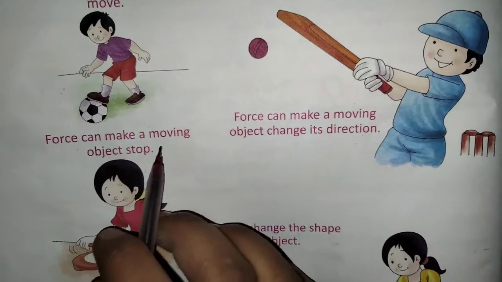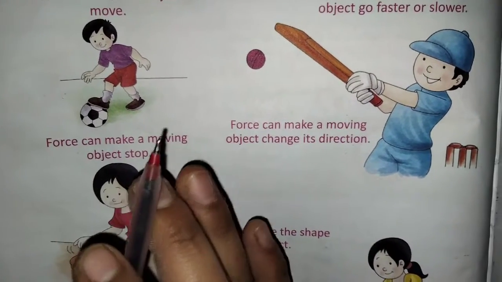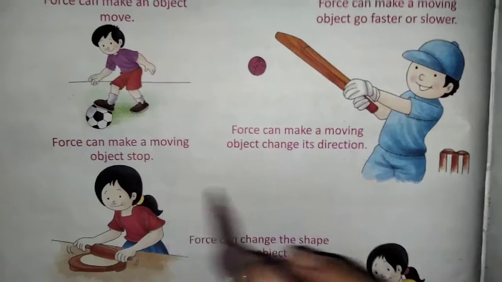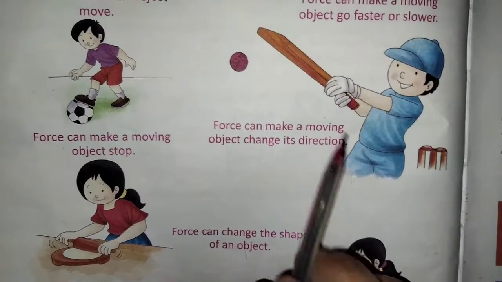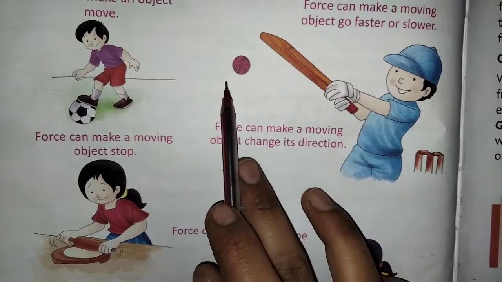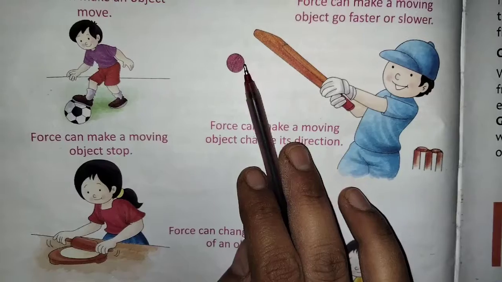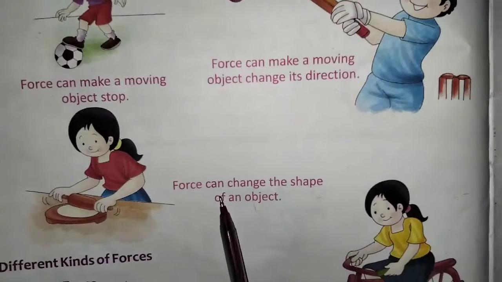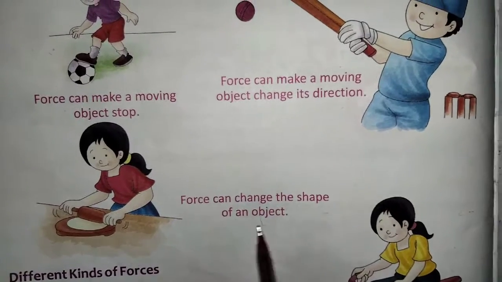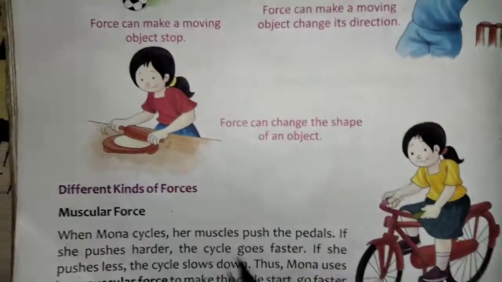Force can make a moving object stop. Whatever moving object it is, force can make it stop. Force can make a moving object change its direction. Whenever the ball touches the bat, the bat will hit the ball, then it will change its direction. Force can change the shape of an object.